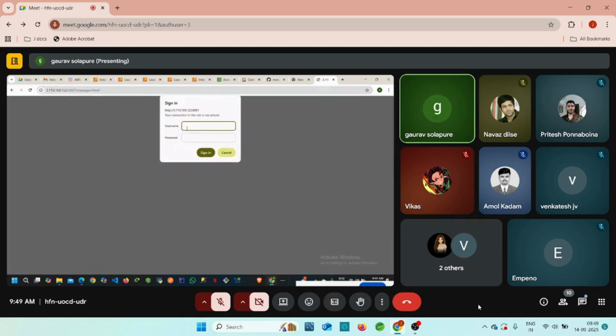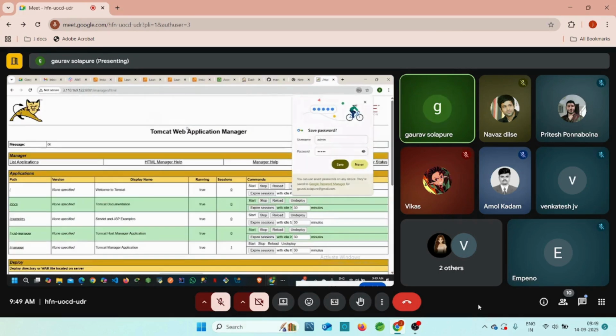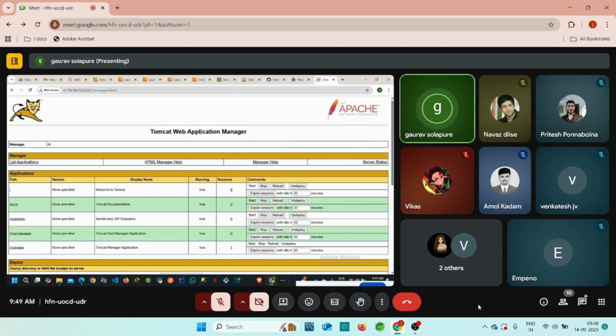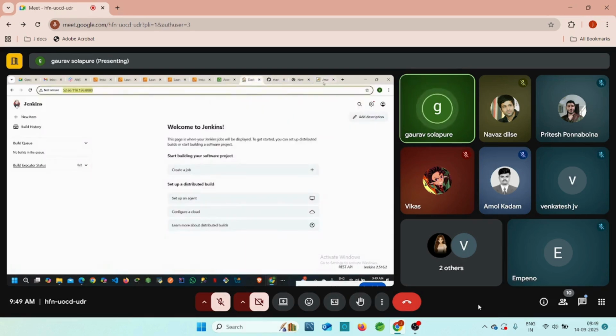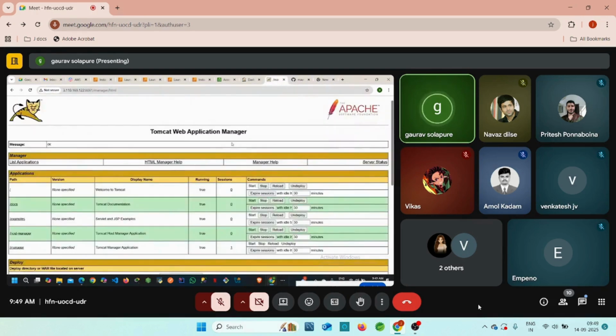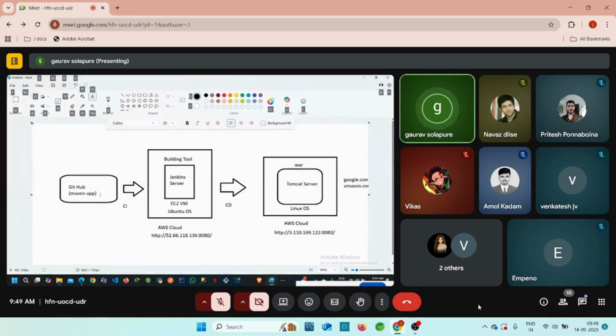Click on manager app. We have the credentials admin and admin, right? So this is our Tomcat server, guys. So we successfully entered into the Tomcat server. We already have Jenkins as well, right? Now let's try to integrate the GitHub application to the Jenkins server and Jenkins to the Tomcat.